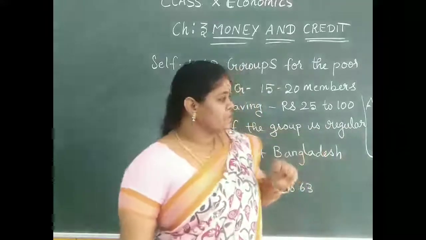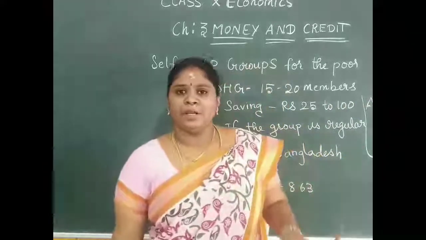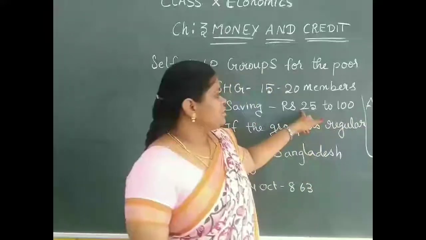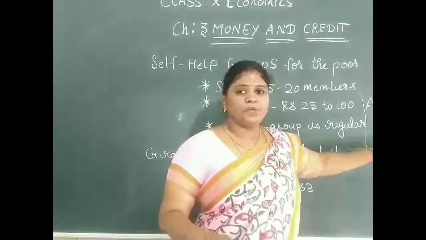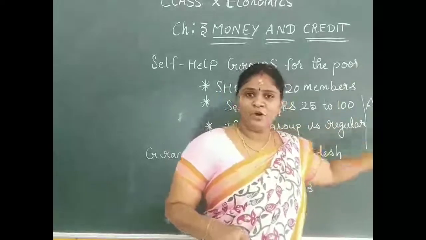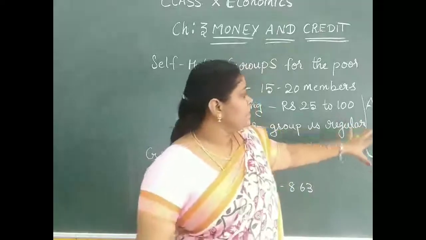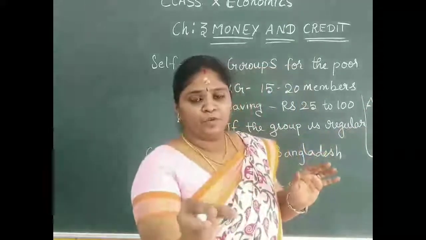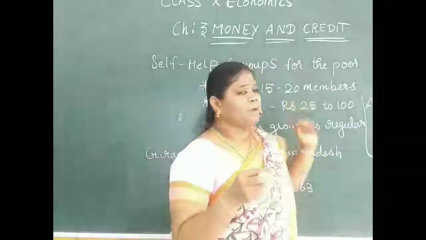When she gets the money back, she gives it to them with a very minimum interest rate. Along with the monthly 25 rupees, she has to pay back the money she got. The saving for everyone happens, and the money she pays as interest is shared among these 15 members.